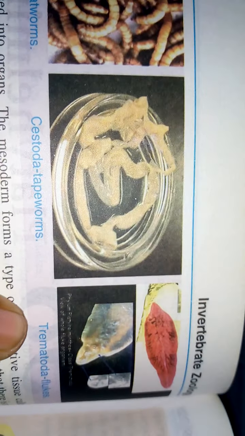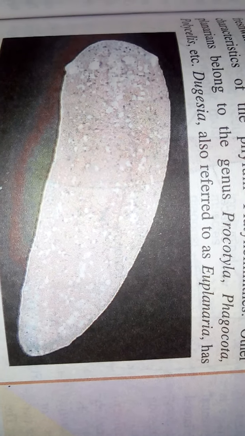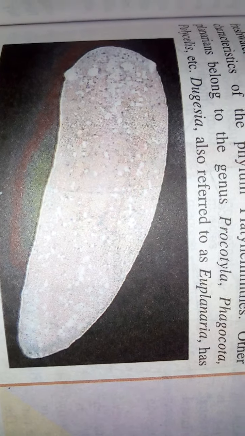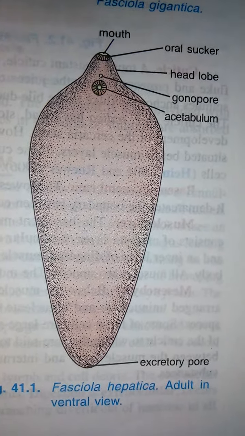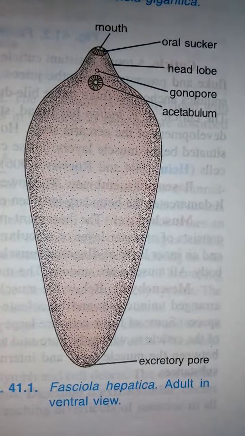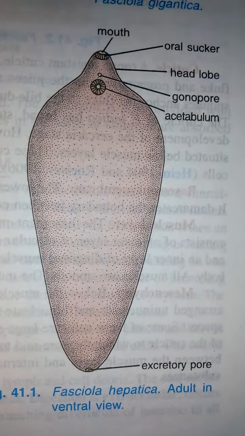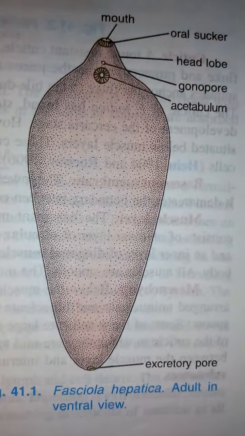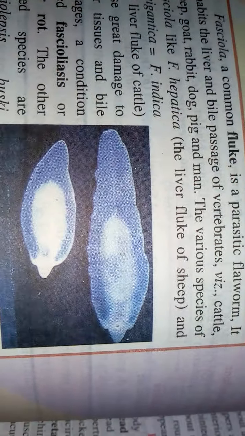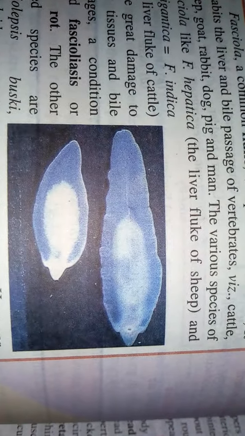And this is another class, Trematoda, which possesses flukes. Dugesia is another example. This is actually the animal which looks this way. This is the next example, Fasciola hepatica. In general we call it a liver fluke. This is the liver fluke.